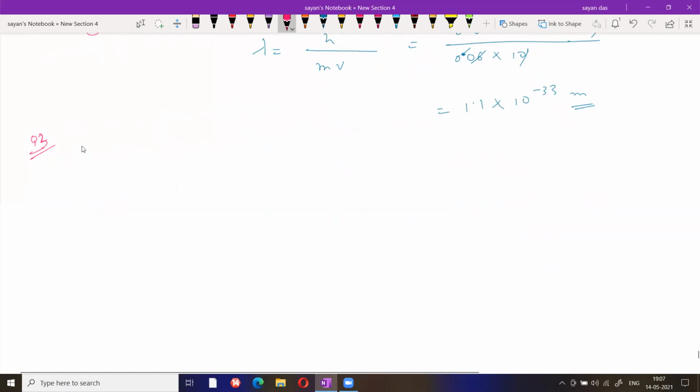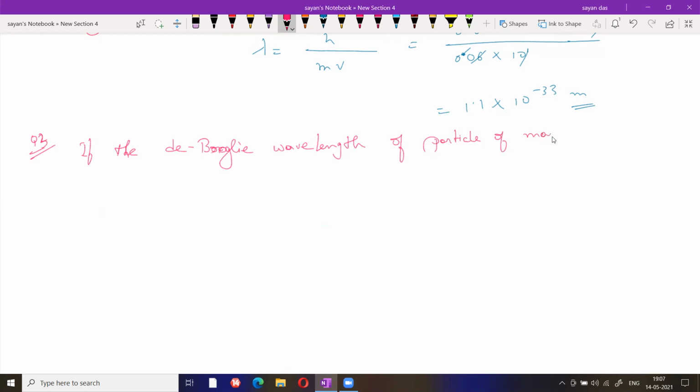Suppose type 2 questions: the de Broglie wavelength of a particle of mass m is given.